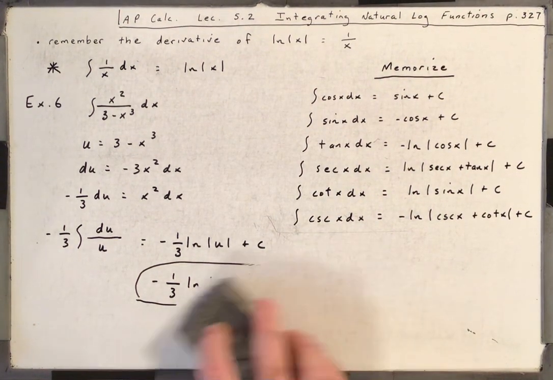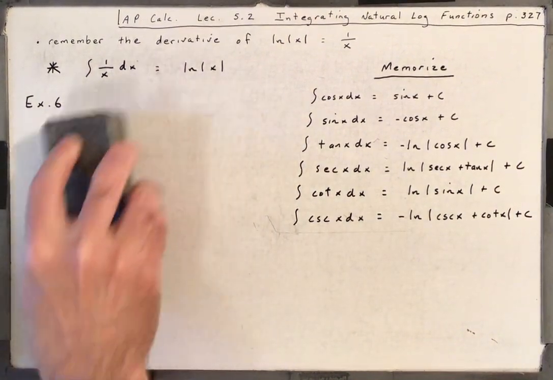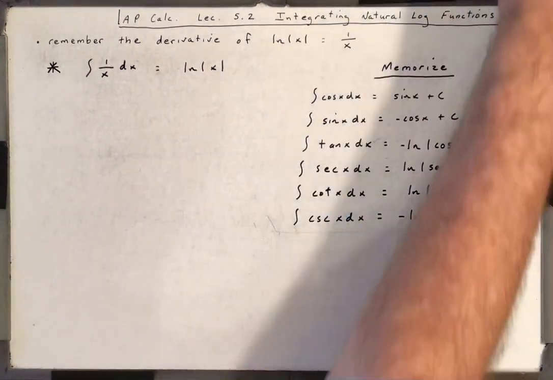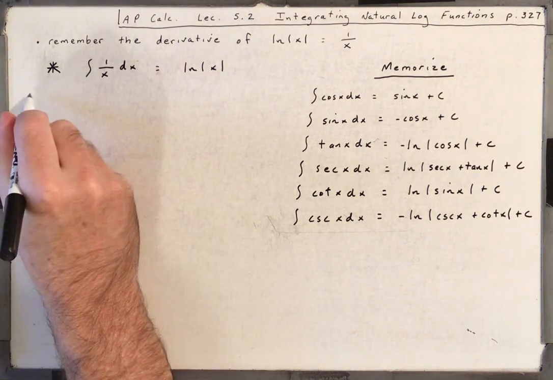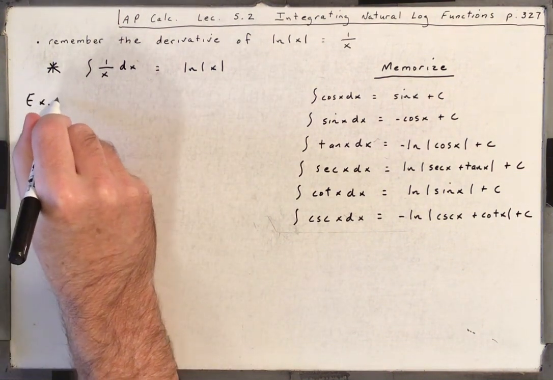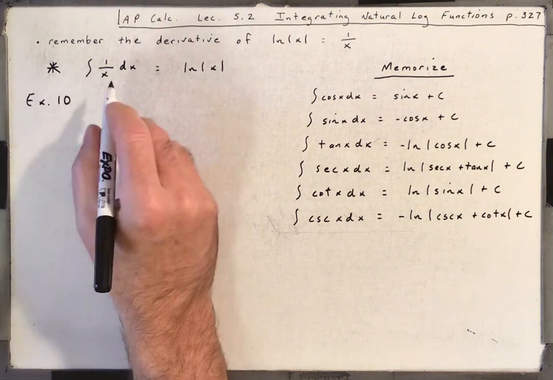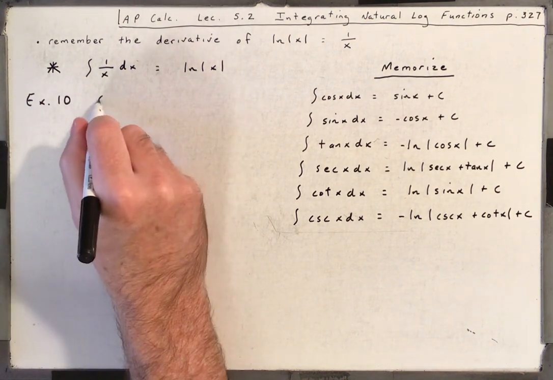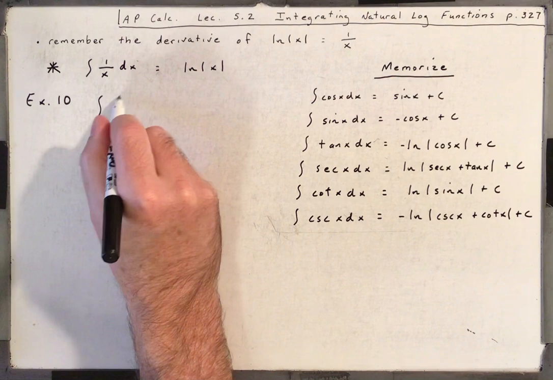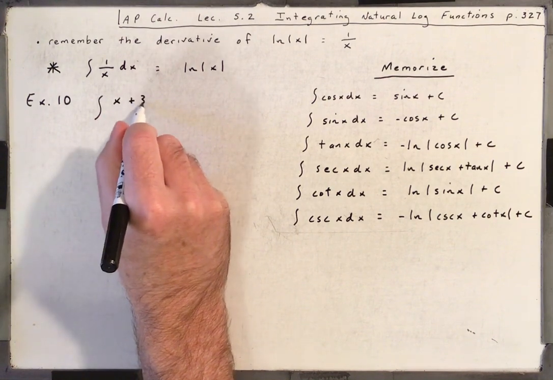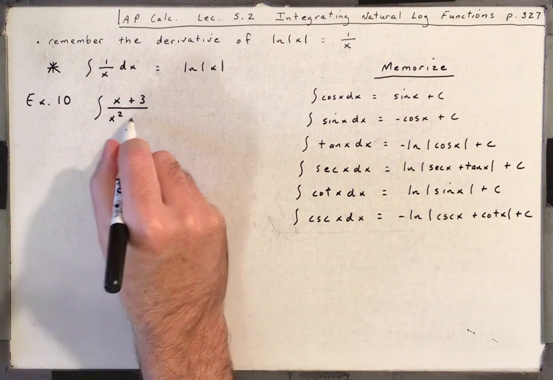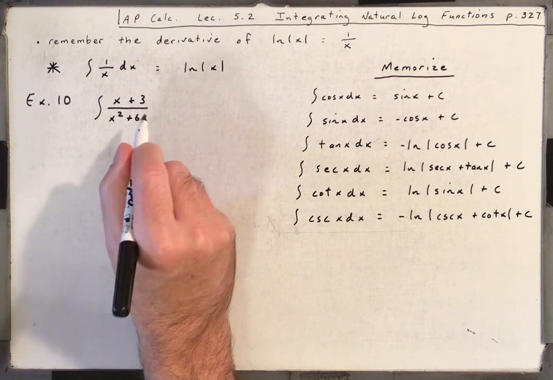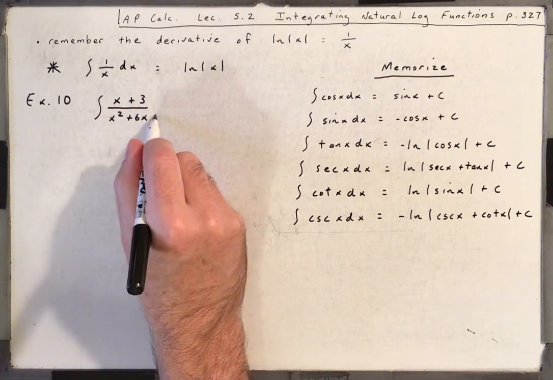All right, let's do another one. Okay, we're going to do example 10. We're going to integrate x plus 3 over x squared plus 6x plus 7.